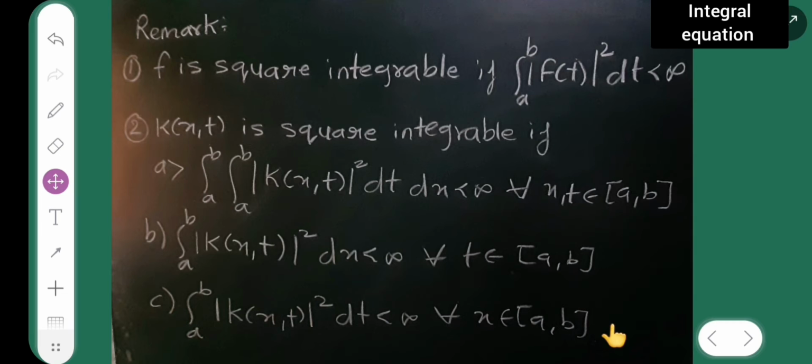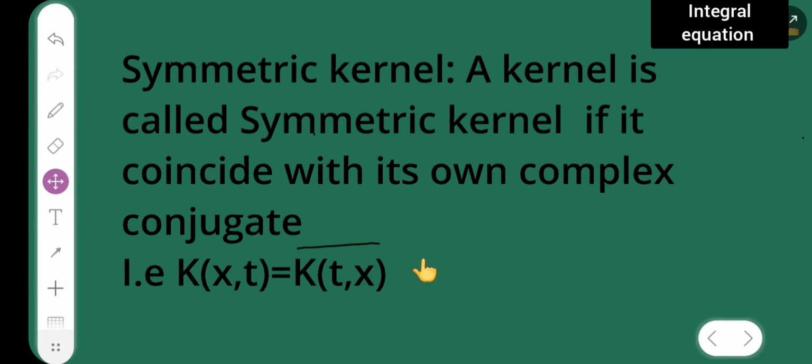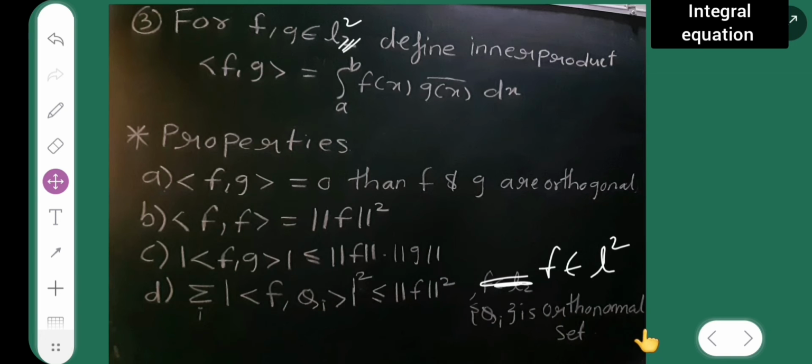And third is the property I have given here. For f comma g belonging to L2 we define the inner product: f comma g is equal to integral from a to b of f of x g of x bar dx.